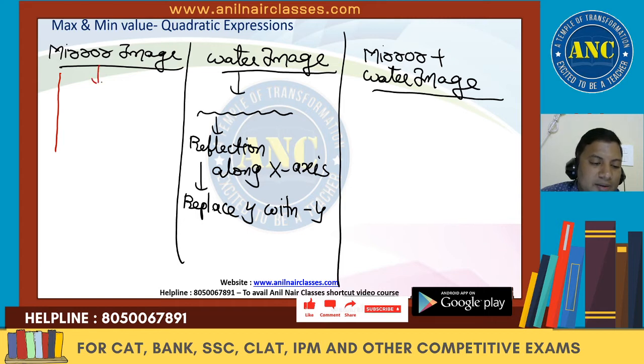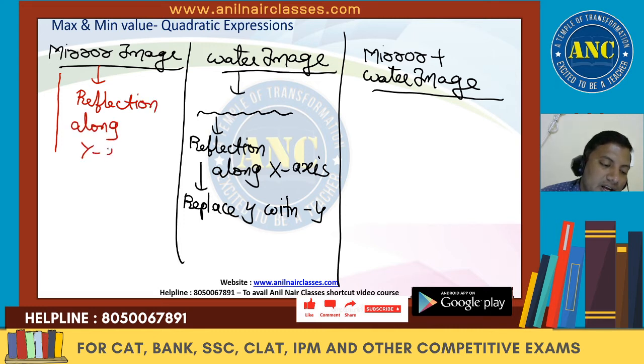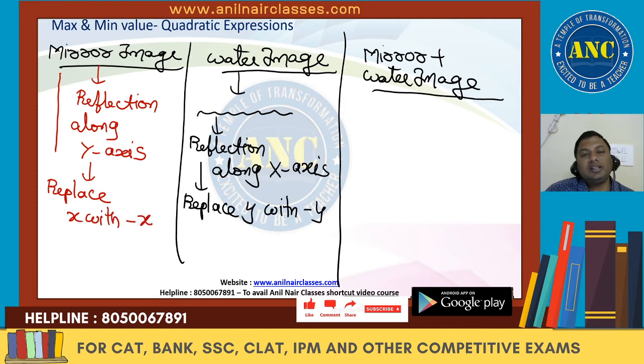So this is a reflection along y-axis. If it is a reflection along y-axis, we replace x with minus x. If I replace x with minus x, I will get a mirror image. Mirror image is nothing but the reflection along y-axis.